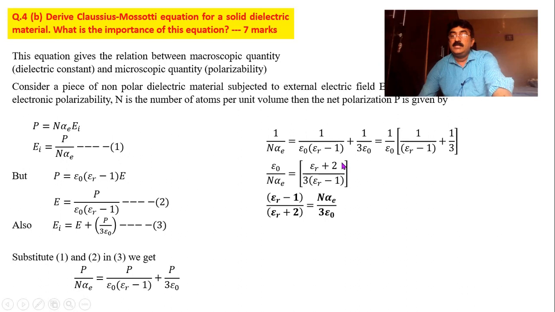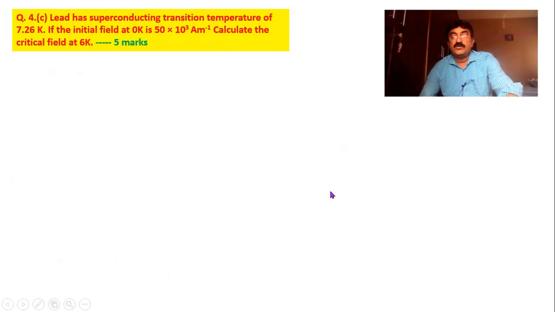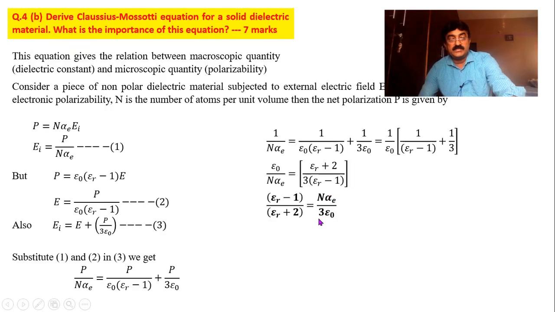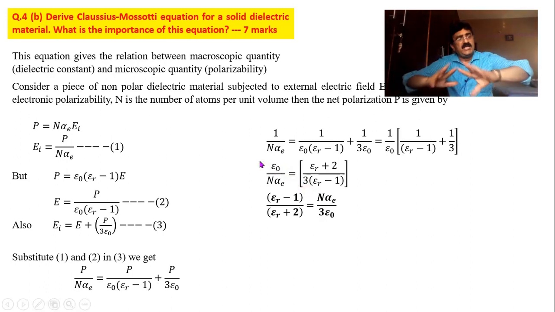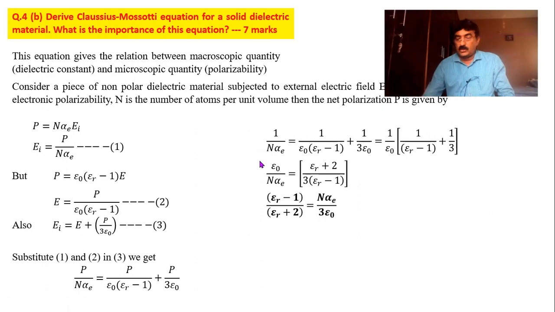How is it plus 2? Take a pen and paper, do it. You can stop here itself, or you write one sentence, or one step further. That means 3 you take here, then take the reciprocal. Even if you don't take the reciprocal, even if you stop here, it is considered as the Clausius-Mosotti equation.